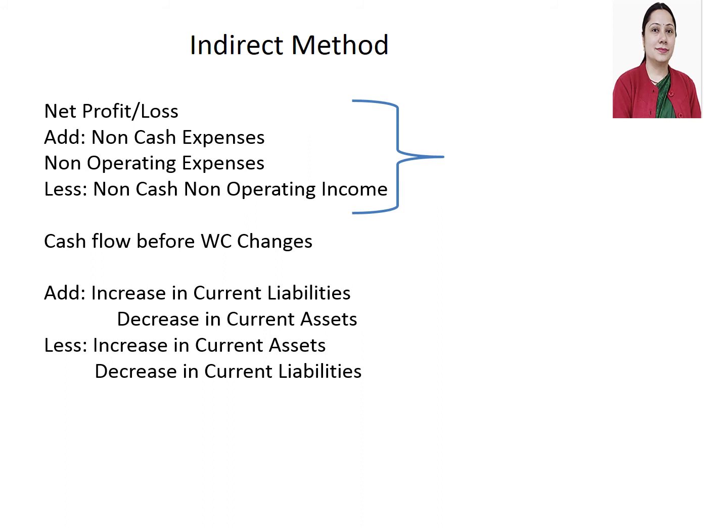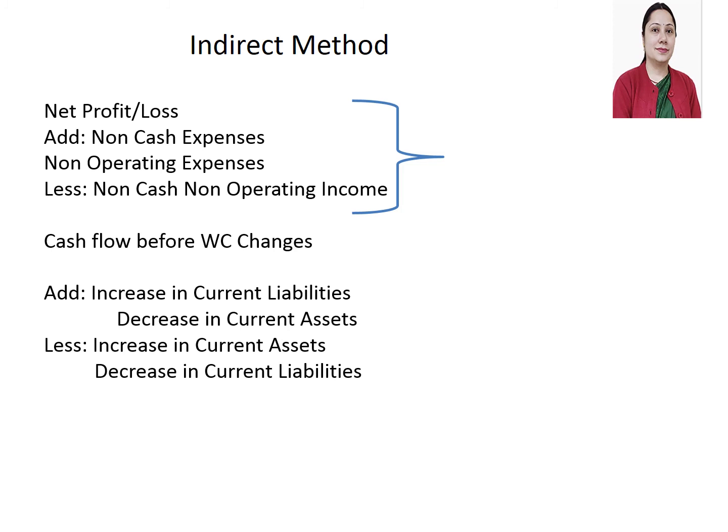One point you need to remember is that in current assets, cash and cash equivalents are not included, because at the end we will add the cash and cash equivalent opening balance and then get the closing balance. So the cash and cash equivalent term is excluded here.